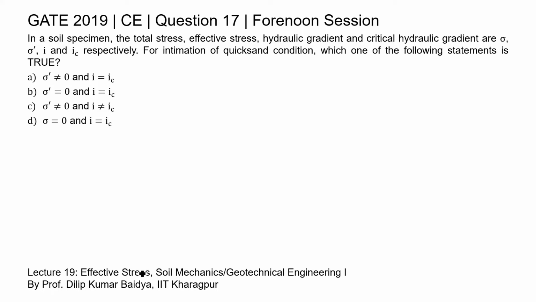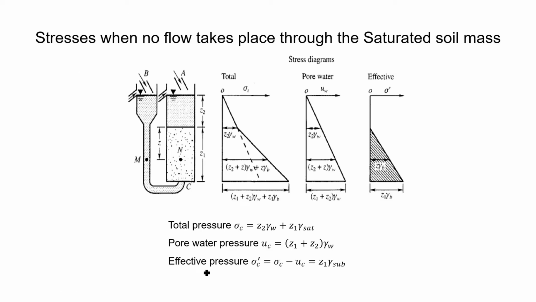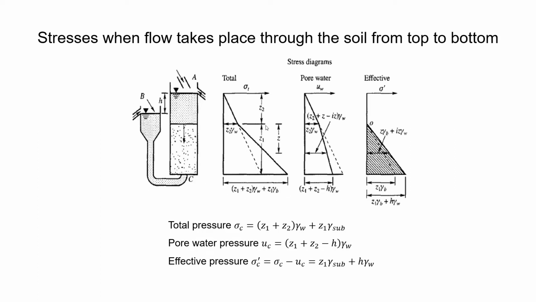Now, in effective stress, we have studied that the value of effective stress changes with the flow condition. If there is no flow, that is if water is at rest, then the effective stress can be calculated by z1 into gamma sub for this condition, as you can see in this picture.